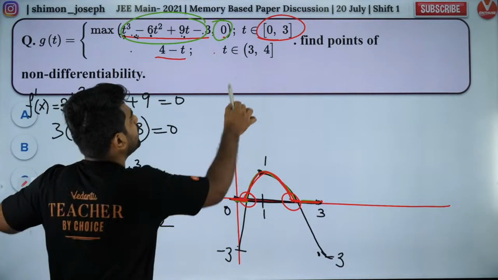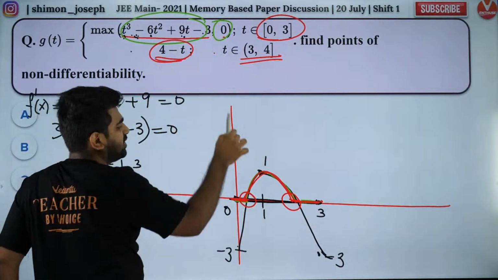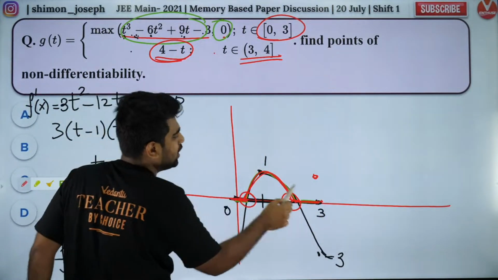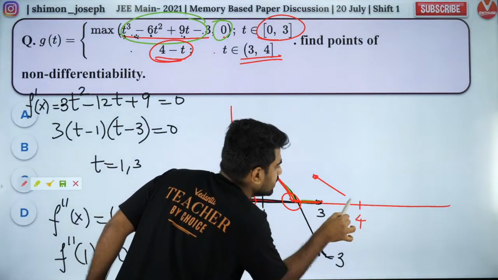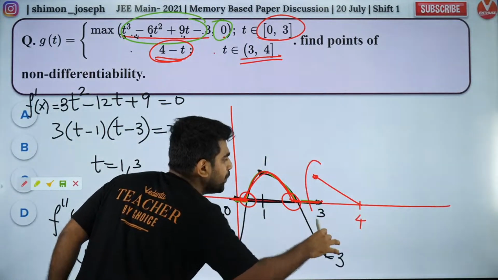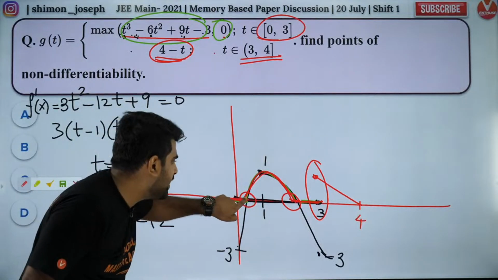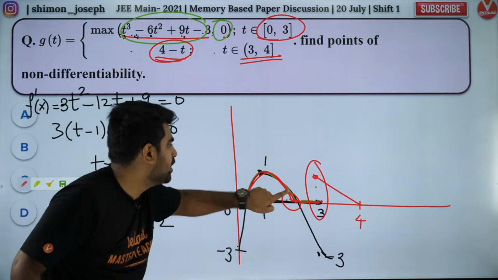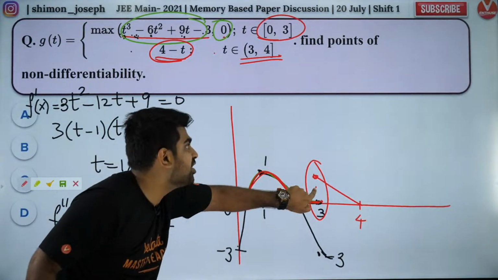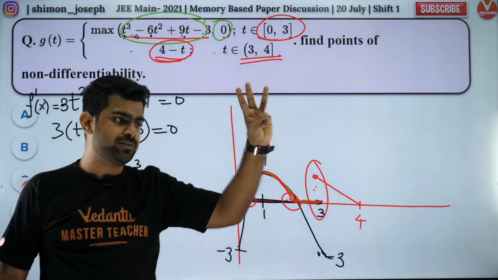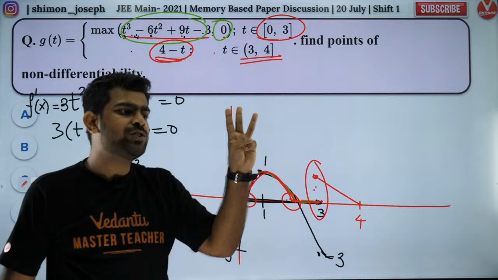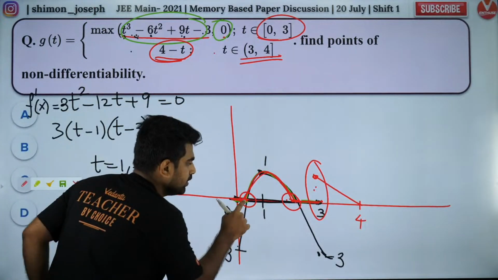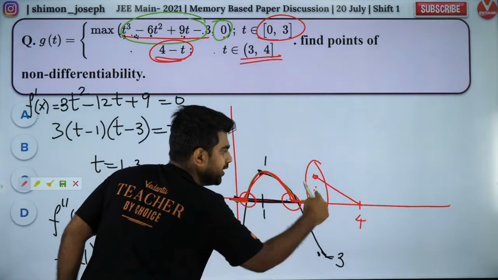Now the next, from 3 to 4, the function is 4 minus t. So at 3 the value is 1 and at 4 the value is 0. So it will be like this. So again you have one more point of discontinuity. So you have one non-differentiable point, sharp edge, discontinuity. So 2 sharp edges, 1 discontinuity, 3 points of non-differentiability. Did you like that? So here, here and here.